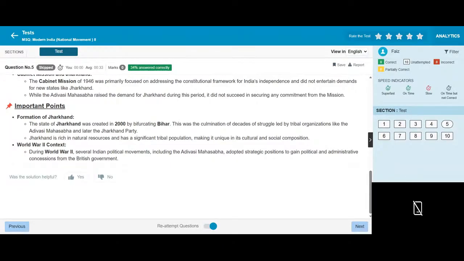This was the result of decades of struggle led by tribal organizations like the Adivasi Mahasabha and the Jharkhand Party. Jharkhand is rich in natural resources and has a significant tribal population, making it unique in its cultural and social composition. During World War II, several Indian political movements, including the Adivasi Mahasabha, adopted a strategy of cooperation to gain political and administrative concessions from the British government.